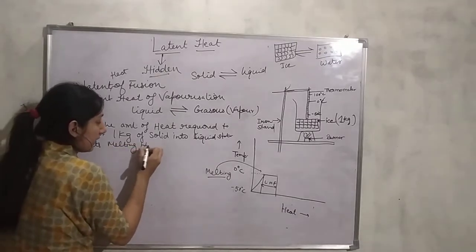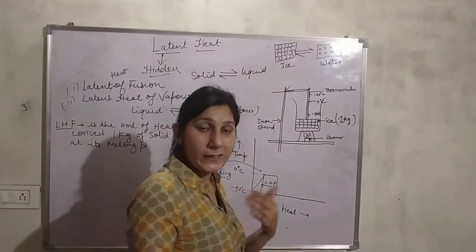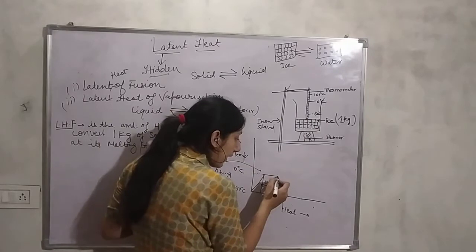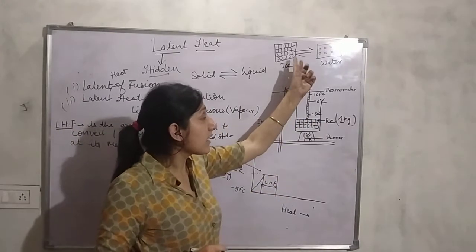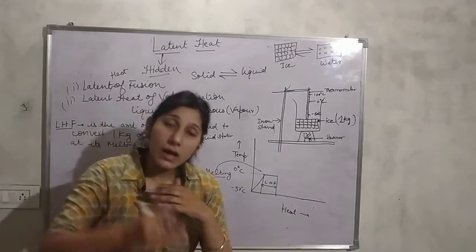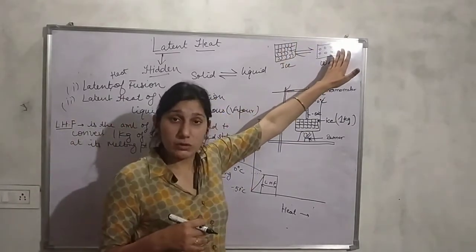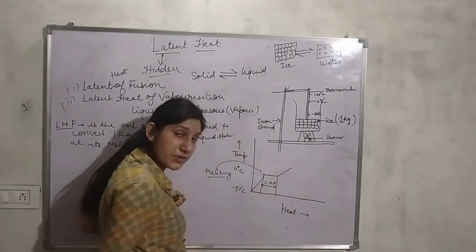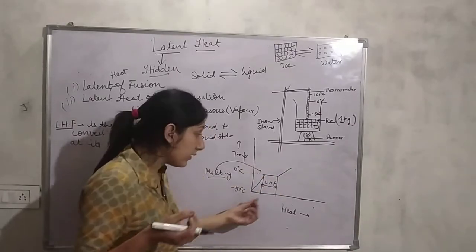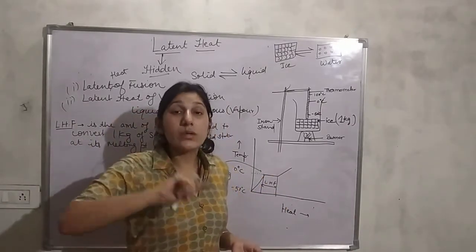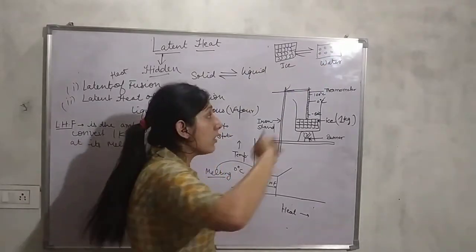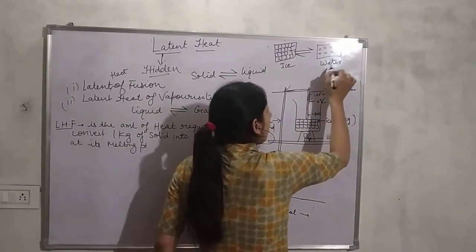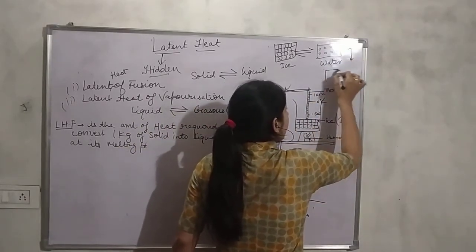At its melting point. So now, further, what will happen? If we again provide heat to it, now that the entire ice has been converted into liquid state, the temperature will increase. Where will the heat go? It will start to increase the kinetic energy of the particles, so much so that they start to convert into gaseous form.